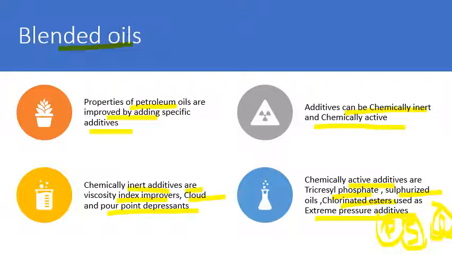On the basis of the reaction, it forms phosphides, chlorides or sulfides, which stick over the surface under extreme condition. They are chemically forming these chlorides, sulfides and phosphides. That's why they are called chemically active additives. So chemically active additives react with the surfaces, and chemically inert ones do not show the reaction. They only improve the physical property of the lubricant.